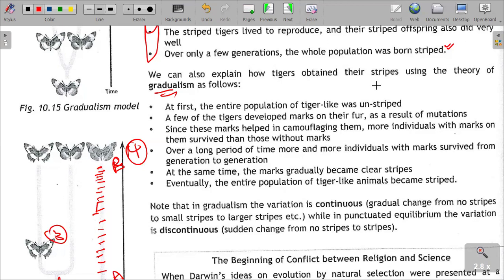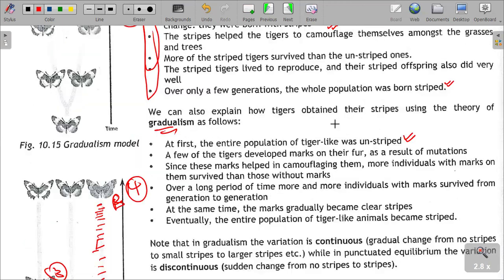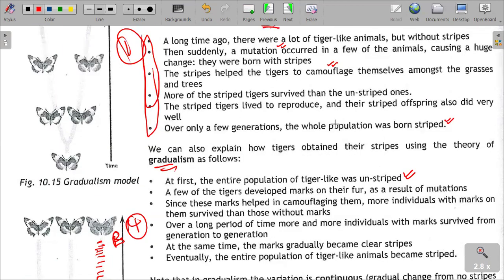In terms of punctuated equilibrium, the whole population, if you look here, more of the tigers were born striped. They were born with stripes. But if we look at gradualism, they were born without stripes.